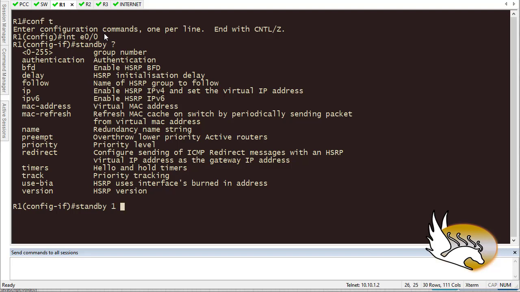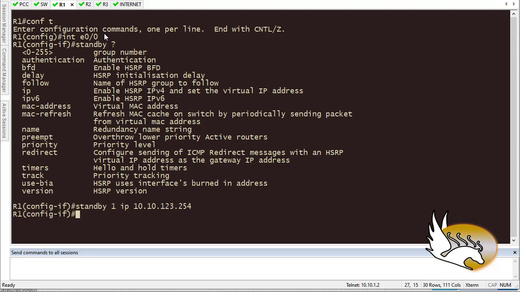Then I'm going to assign an IP address to this. This IP address, as a matter of fact, is a virtual IP address, which means that multiple routers are going to share this IP address. This is the one that we are going to configure on the DHCP, so that devices are going to receive this IP address. They don't know this is virtual. They just think that this is the way out of the network. So that's going to be 10.10.123, let's say 254. Okay, hit enter.